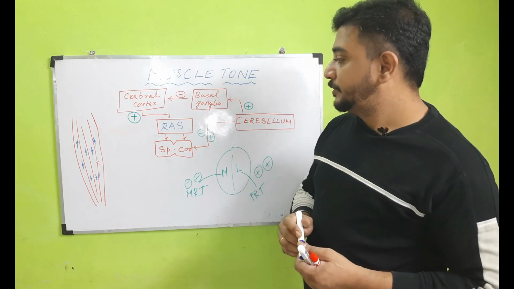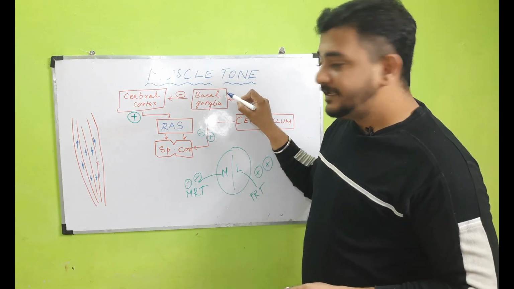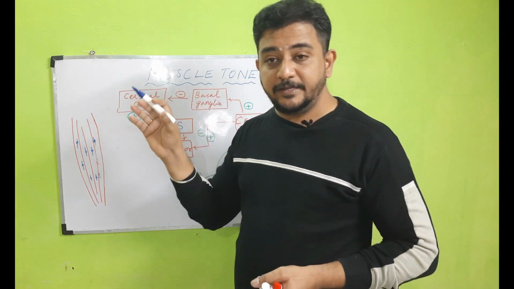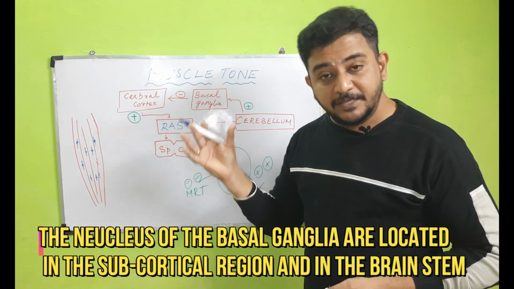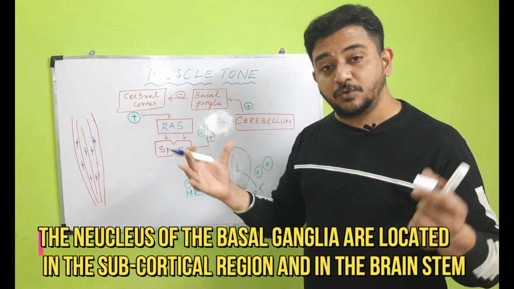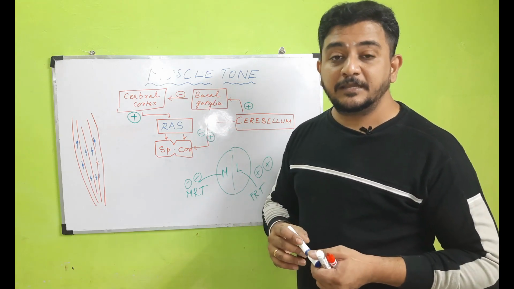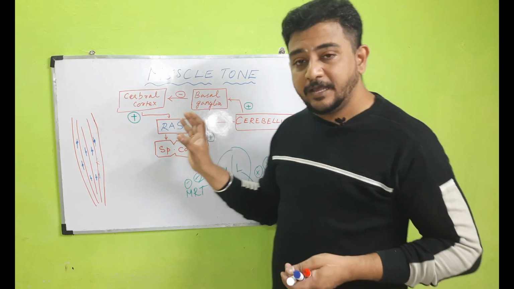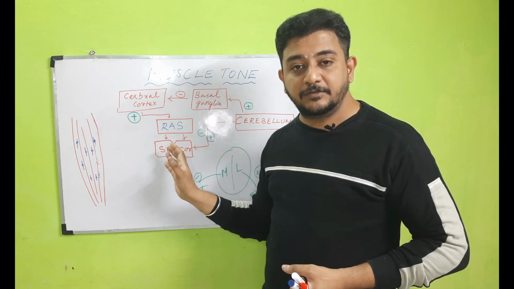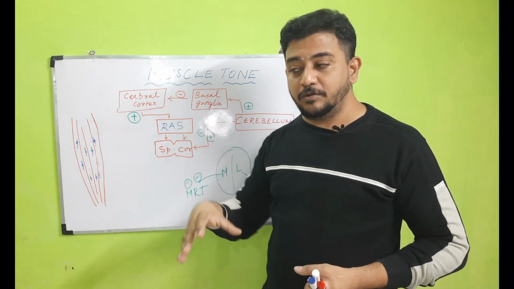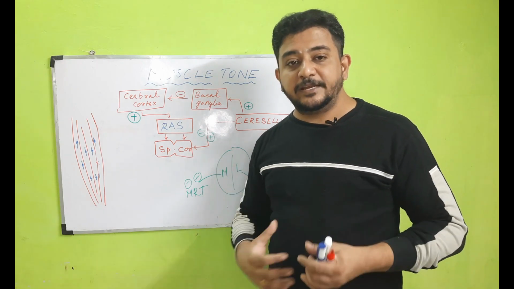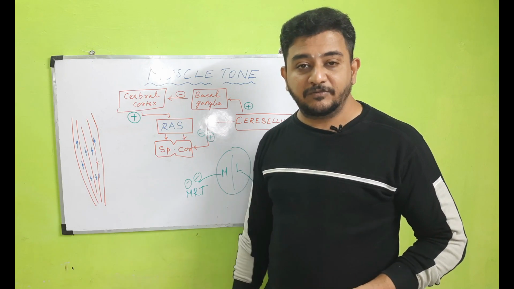So you can understand, when there is a lesion of the basal ganglia structures, the nuclei which are located in the subcortical structures, once there is an injury to this area, it results in increased tone of the human body. So that is the reason for that. When the higher centers want to increase the tone of the patient, the cerebral cortex will start functioning. It will start discharging more. Maybe when I am lifting a weight, or when I am climbing stairs, when I need more tone in the muscles, the cerebral cortex will fire.